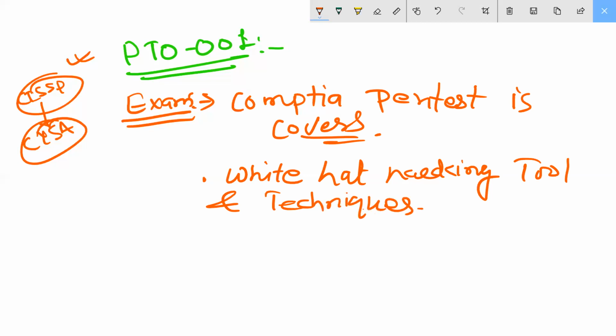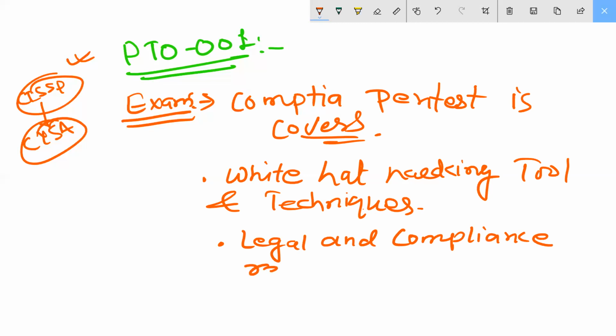Then after, legal and compliance requirements, if you go for the exams. That's what I told you. Then after, we are coming to information gathering. It is a very important point.